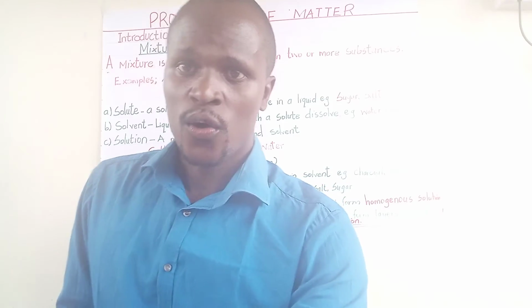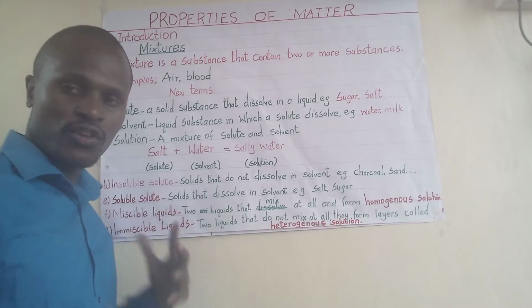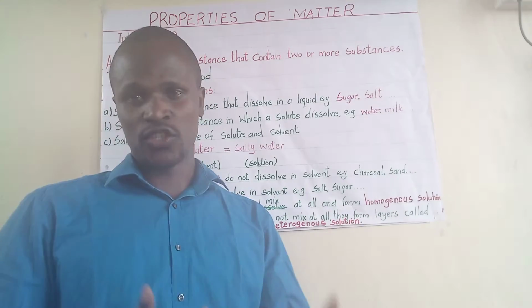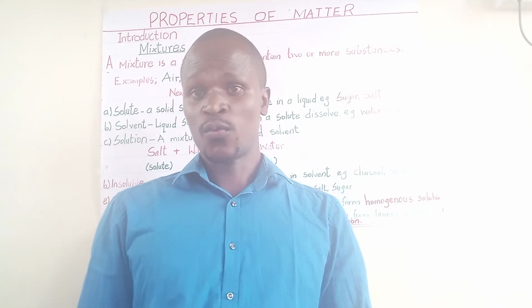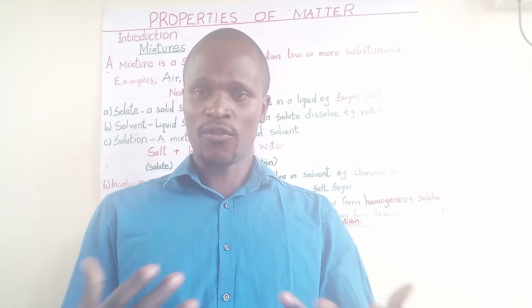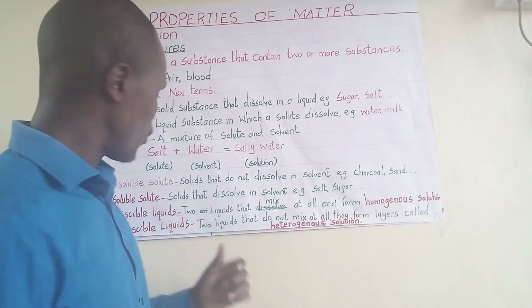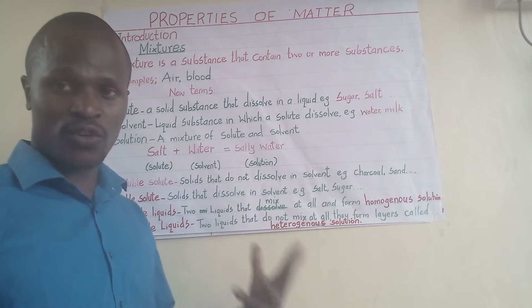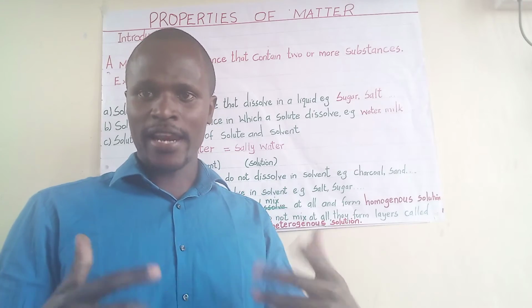Then the other one is what is called the soluble solute. Soluble solutes are those solids that if you put them in water, they dissolve. We have just mixed salt with water, and you have seen we have gotten our salt solution or salty water. Therefore, soluble solutes are those solids that when you put them in a solvent, they are able to dissolve and form one mixture.